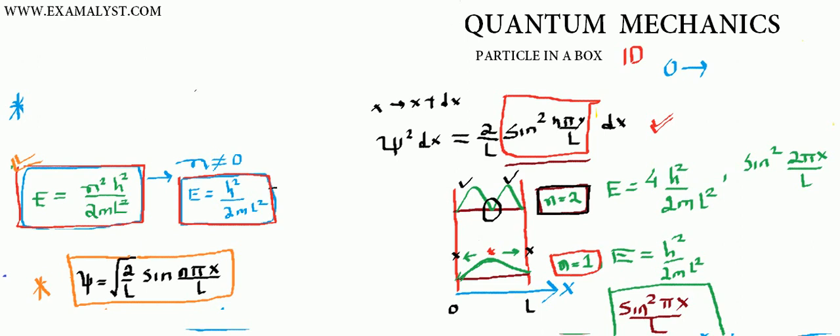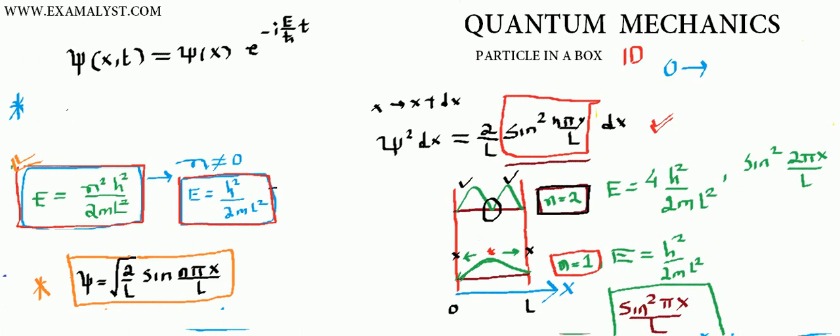Remember how the wave function is written for a stationary state? For a stationary state, as we discussed in our earlier case, the total wave function, which is a function of both space and time, can be written as a product of a wave function that depends only on x, and the time part, which was actually the exponential part. I have already discussed this in the last lecture. So the time part will be e to the power minus i, the energy of the electron E by h cross into t. Now why is the time part exponential? Because it's a stationary state and the probability is independent of time.